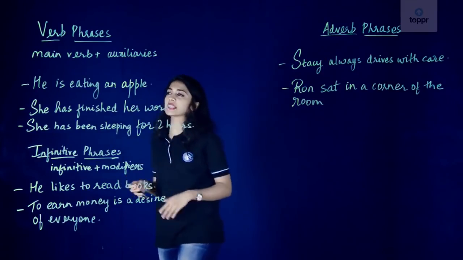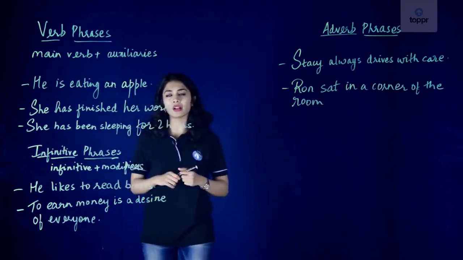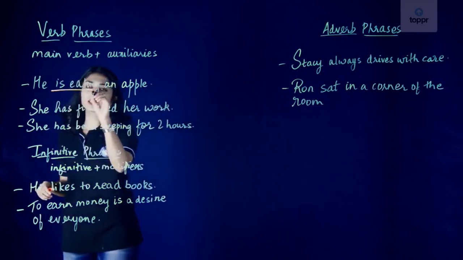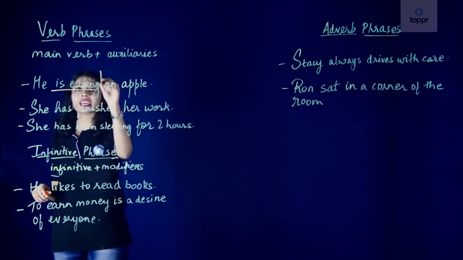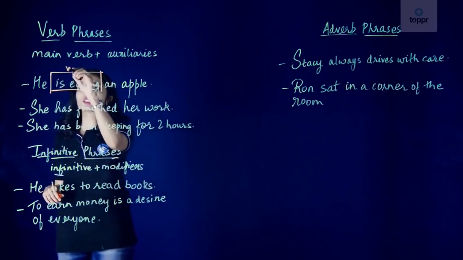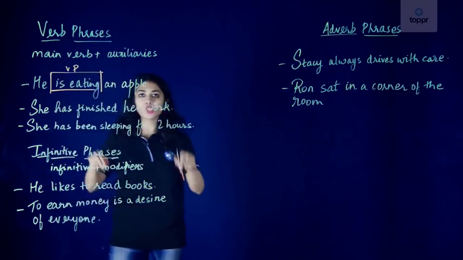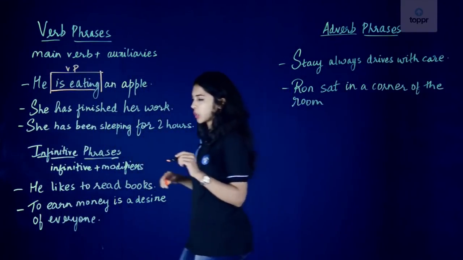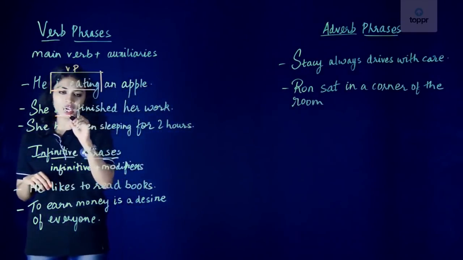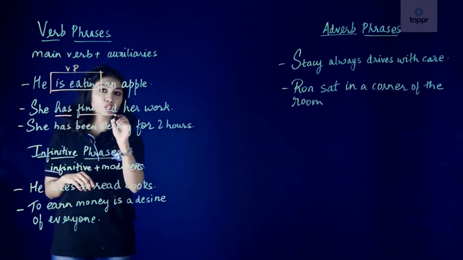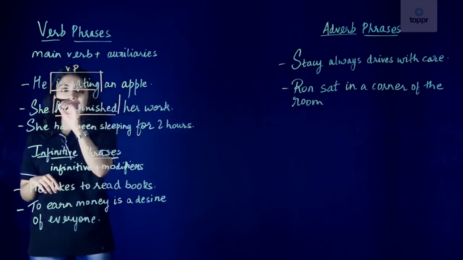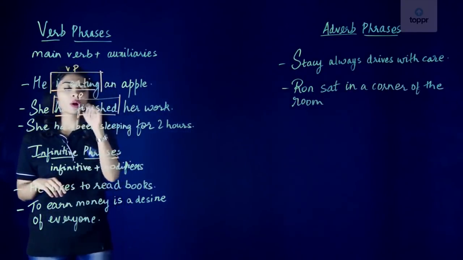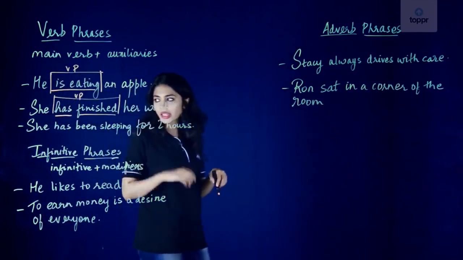Let's look at the first sentence here. He is eating an apple. So is is our auxiliary verb and eating is our main verb, and therefore this is our verb phrase. Let's take a look at the second sentence. She has finished her work. Okay. So has is our helping verb and finished is our main verb, and has finished is our verb phrase. Let's take a look at the next sentence.